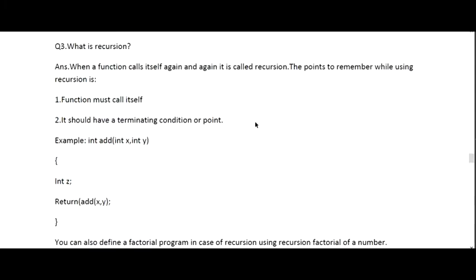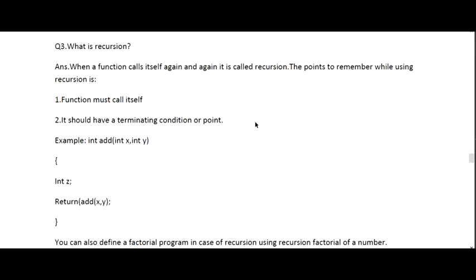Whenever we are talking about recursion, as we all know, recursion is basically calling the function itself again and again. That is what is called recursion. When we talk about recursion, we must know the properties involved. The function must call itself, and it should have a terminating condition. That is basically the phenomenon of recursion.